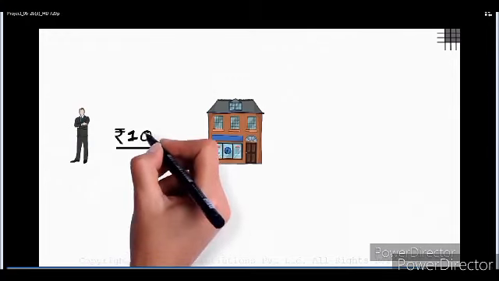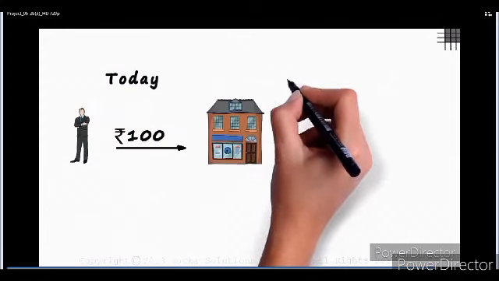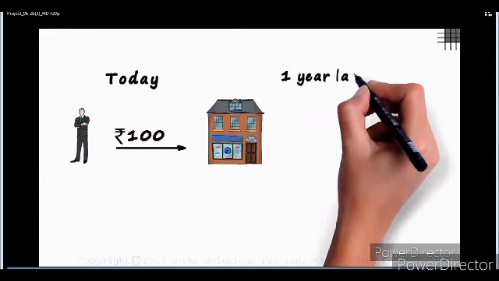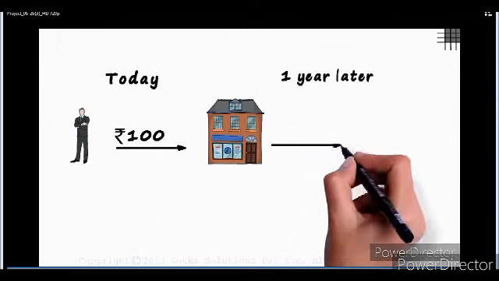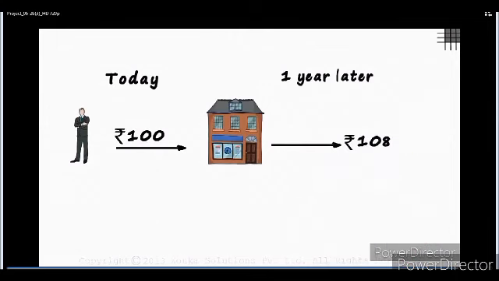Now, if I deposit my 100 rupees in the bank today, a year later, my money is going to grow to, let's say, 108 rupees. This is because my money is definitely going to yield interest. So, my money today cannot be my money a year later.